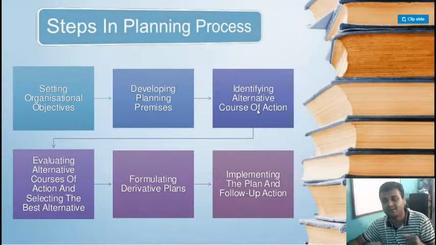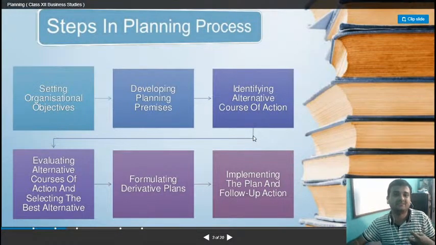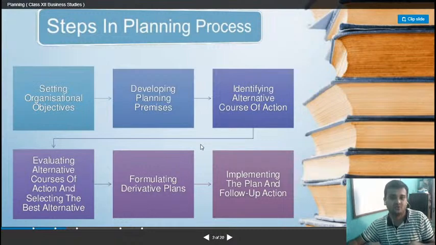This means, for example, from your house to the nearest shop, there are many roads, many ways connecting your house to the nearest shop. Now what you will do is take out the different alternatives that are available in front of you.